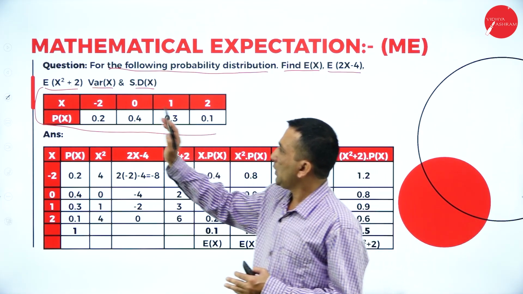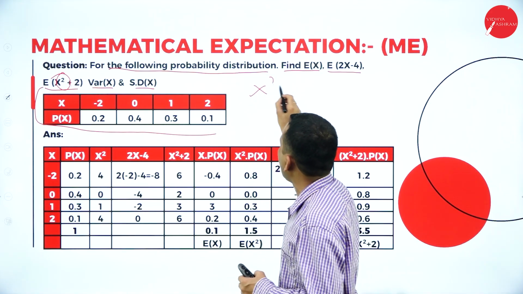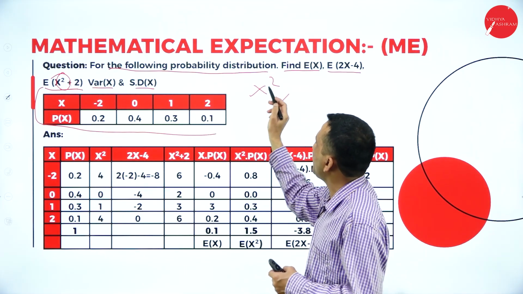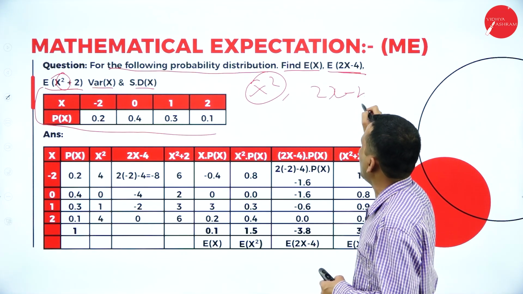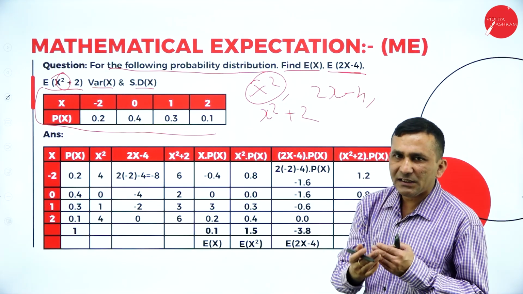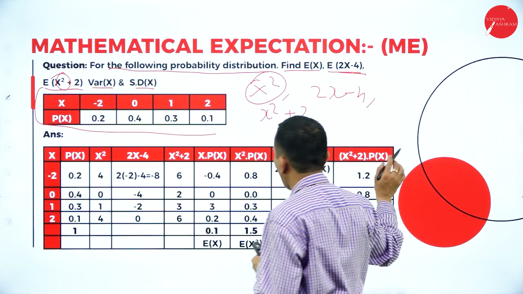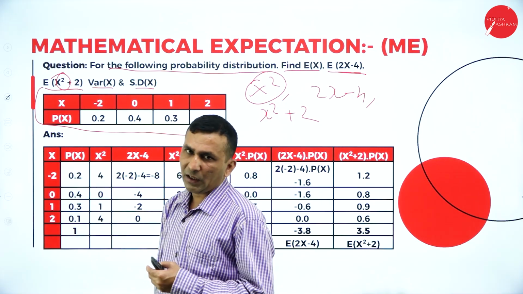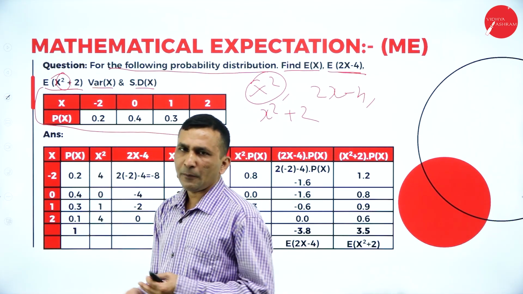According to the given information, we need to find X square. First, with the help of X, we find X square. Again we need to go for the second equation, 2X minus 4, and one more equation, X square plus 2. Then the respective probability you just multiply here. The X series given in horizontal format I have written in vertical format, and the probabilities, also given in horizontal format, I have written in vertical format.